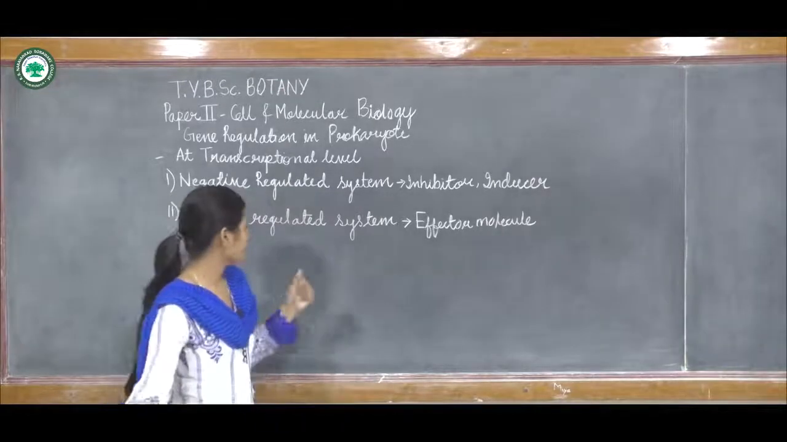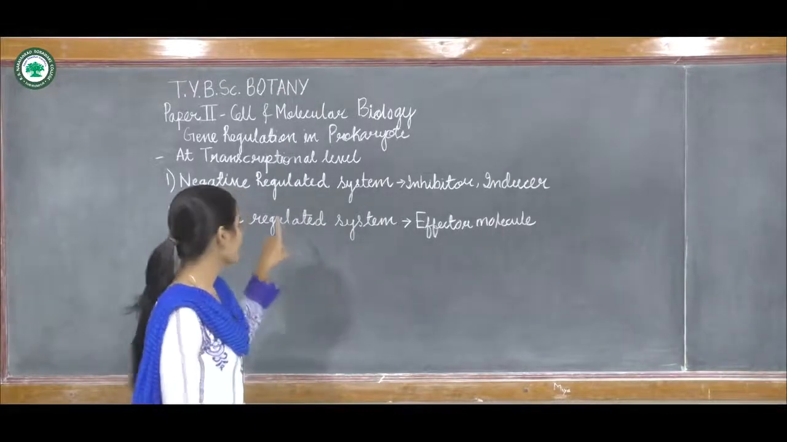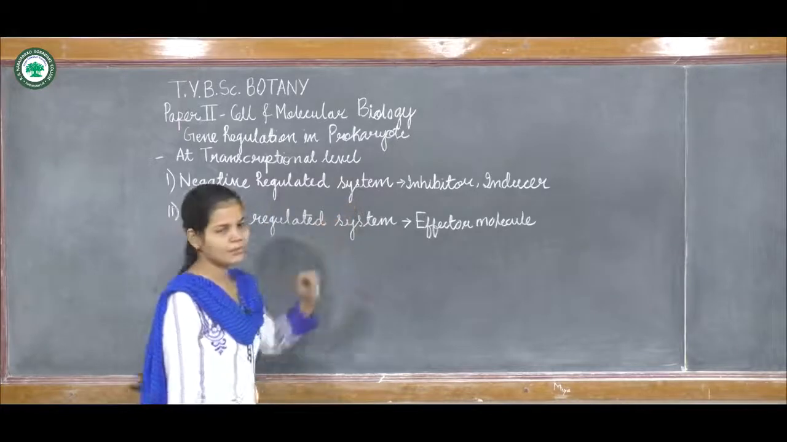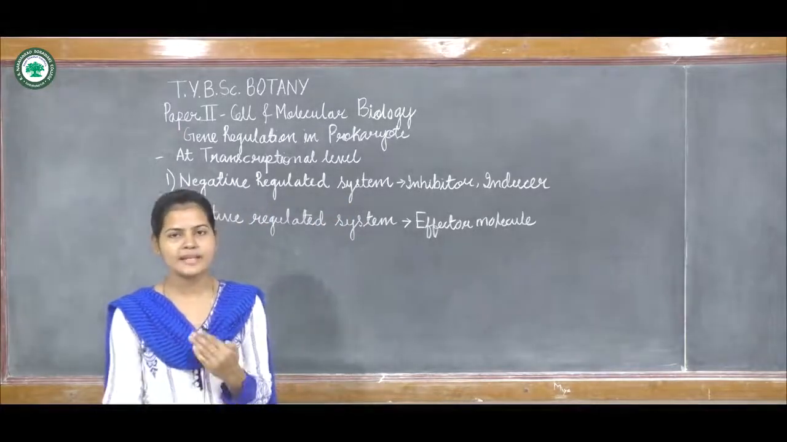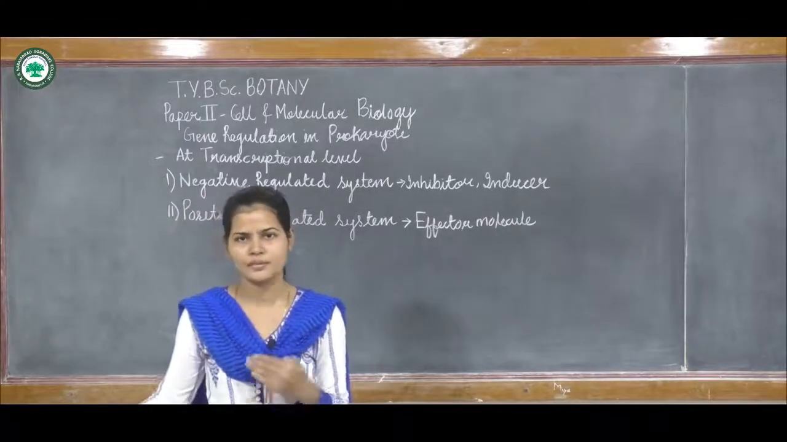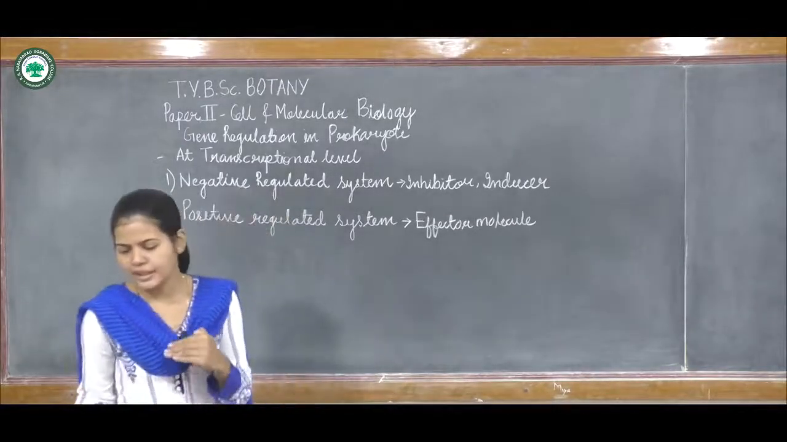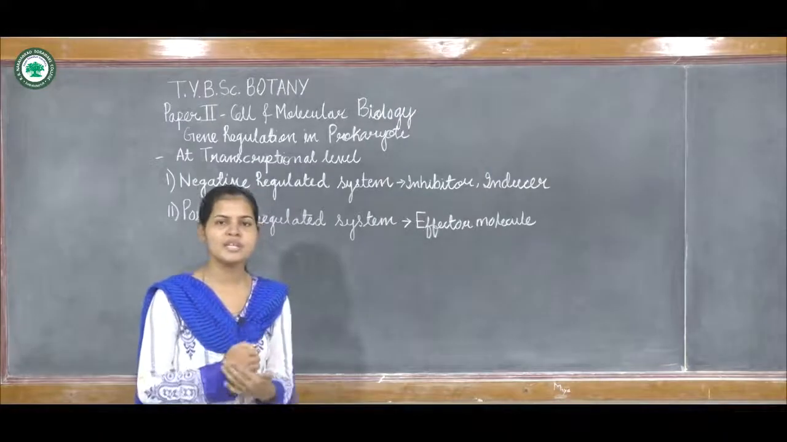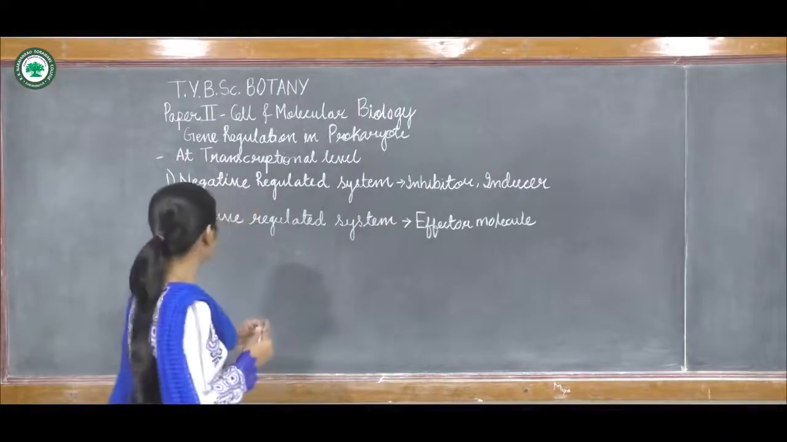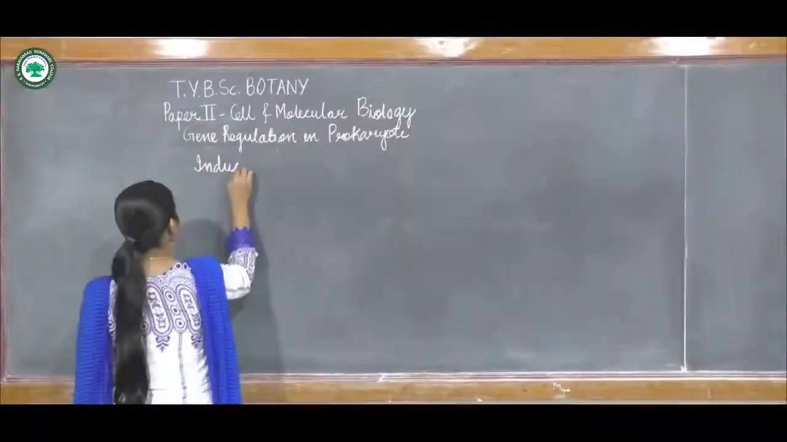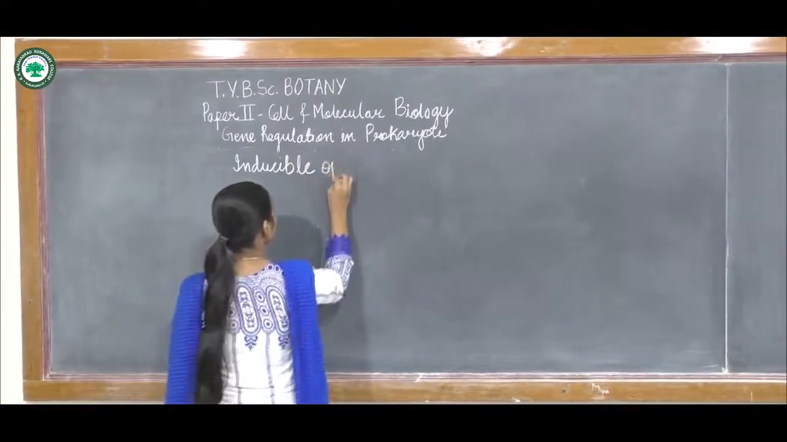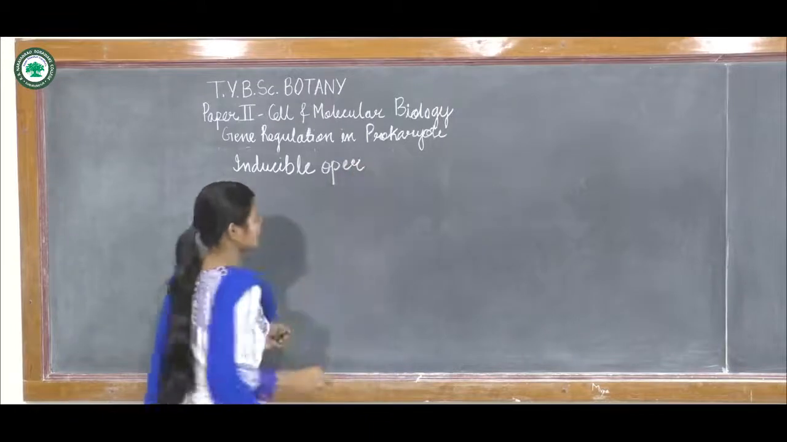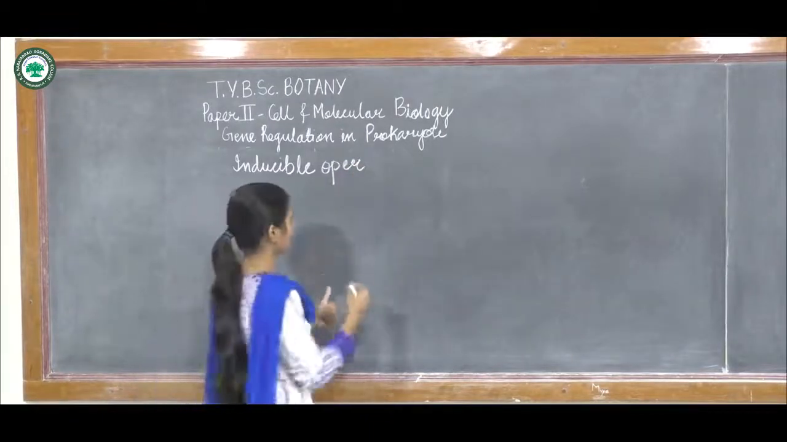Now next we are going to see the negatively regulated system. It occurs in two ways. First is the inducible system and next is the repressible system. First we will see the inducible system, or the inducible operon, that is the lac operon.